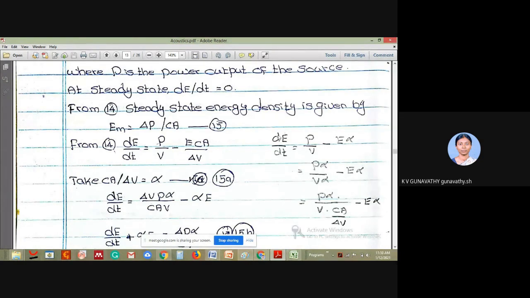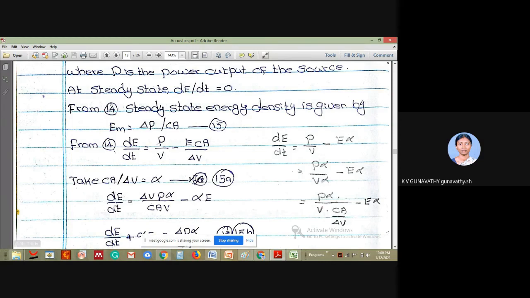So this equation becomes dE by dt is equal to P by V minus E into alpha. Now let us multiply and divide the first term by alpha. That is equal to P into alpha divided by V into alpha, minus E into alpha. Now let us substitute the value for alpha, which is CA by 4V. This 4V can be taken to the numerator.